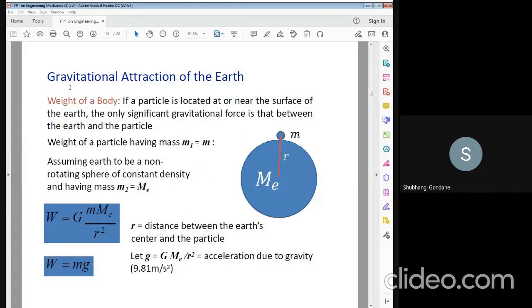In this way, you can also explain the gravitational force of attraction with respect to the Earth. So this is the Earth. That is G M_e upon R squared, which is the acceleration due to gravity. W is equal to mg, and the value of g is 9.81 meter per second square. All the students know that the value of g is equal to 9.81 meter per second square.